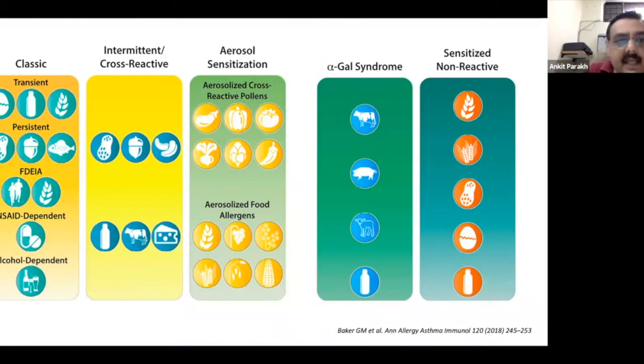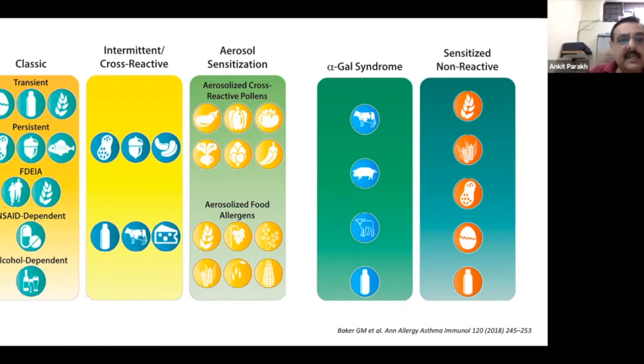Now, these are the phenotypes which are associated with food allergies, and we are talking about IgE mediated allergies in these phenotypes. So, there could be a classical phenotype which could then be classified as transient or persistent. Transient is associated with things like milk, egg, and wheat.